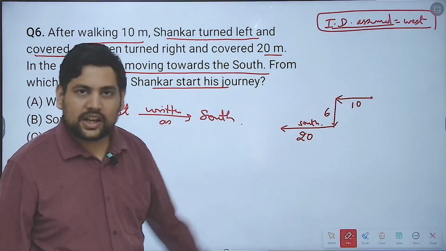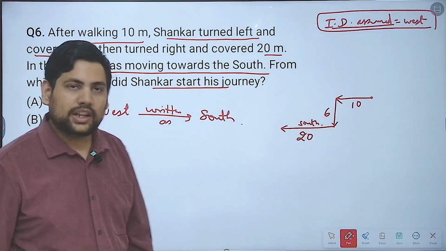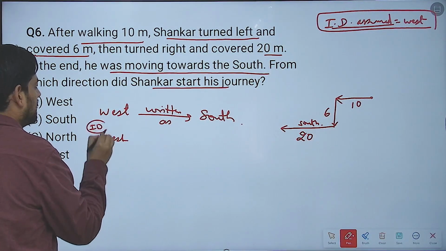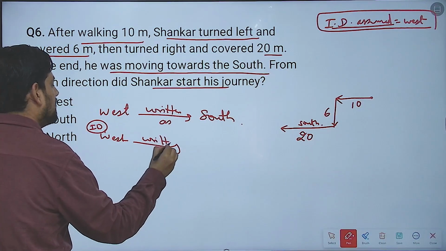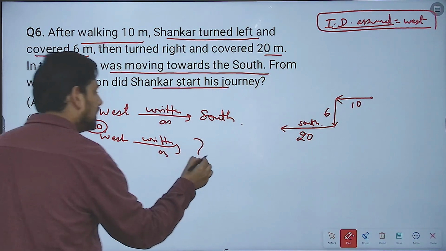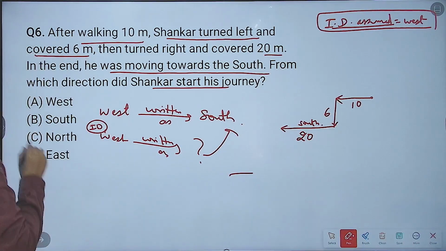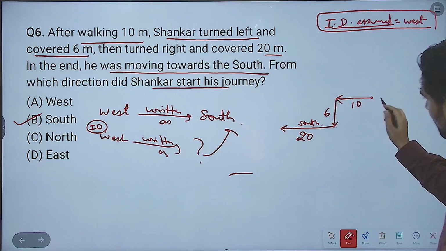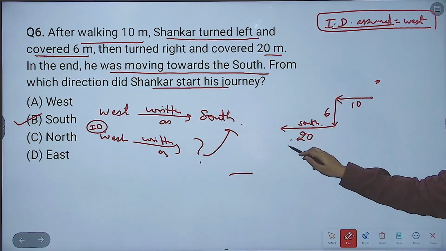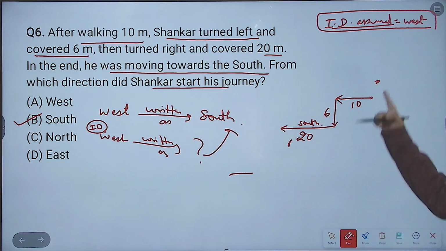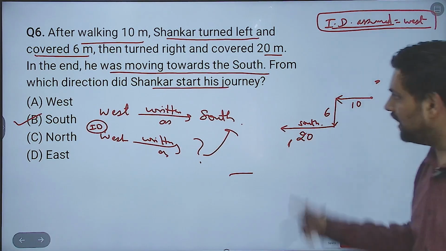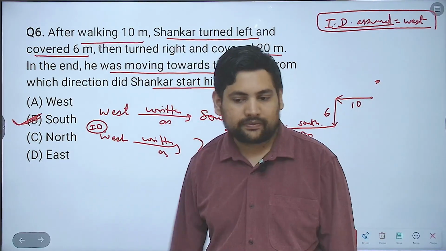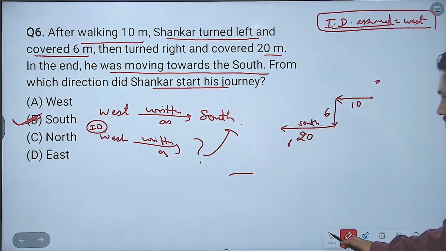Now the initial direction I assumed was also west, so luckily I already have my answer. The initial direction, that was west, will be written as the same, that is south. Also you can feel this: the direction in which he was going at the start, in the same direction he is going at the end also. That's why initial direction and final direction are the same, in this case both of them south. Got it? Then let's see one more.